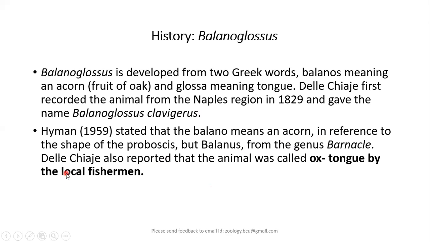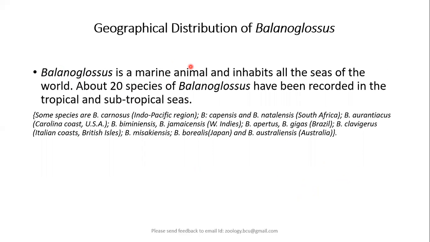Anyhow, Delle Chiaje also reported that the animal was commonly called the ox tongue worm by the local fishermen, because the anterior proboscis region of the animal is acorn-like, or it also resembles the anterior tip of the tongue of vertebrates. So this is the background or history regarding Balanoglossus.